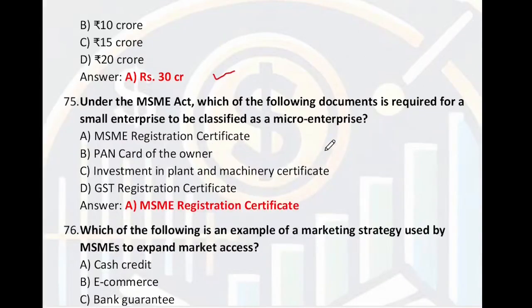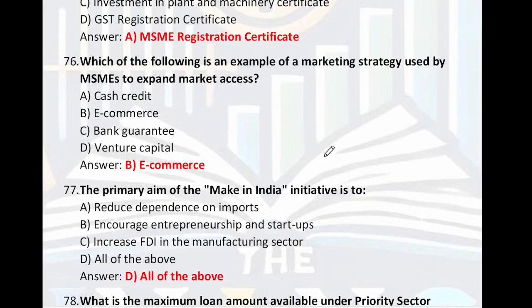Under the MSME Act, which of the following documents is required for a small enterprise to be classified as a micro enterprise? So what we require for that is the MSME registration certificate. Right? A is the right answer. Which of the following is an example of a marketing strategy used by MSME to expand market access? So e-commerce. MSME can use it to expand market access.